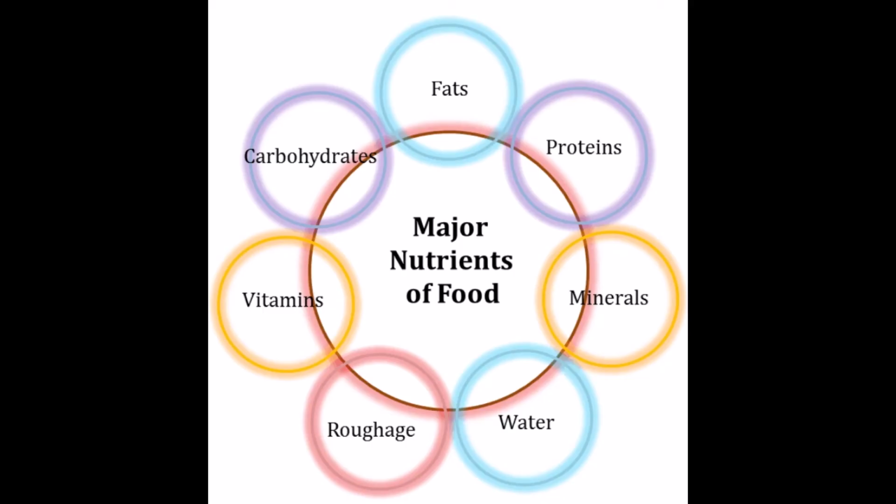Major nutrients of food. Firstly, what are nutrients? Nutrients are substances present naturally in our food and are needed by our body for proper growth and healthy body functions. Carbohydrates, proteins, fats, vitamins, and minerals are the important components of our food and they are called nutrients. These nutrients fulfill different needs of the body. So, the major nutrients of our food are fat, proteins, vitamins, minerals, carbohydrates, roughage, and water.